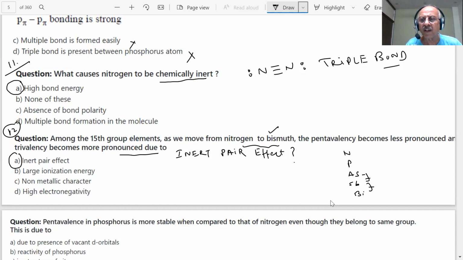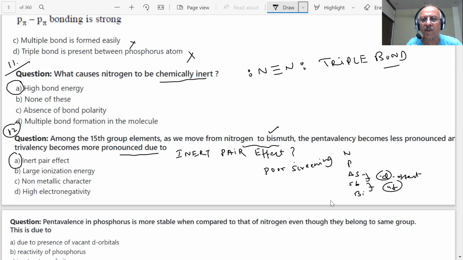There are d filled orbitals and f orbitals, student. When they are completely filled, what happens? The screening of the d and f is poor. Poor screening.